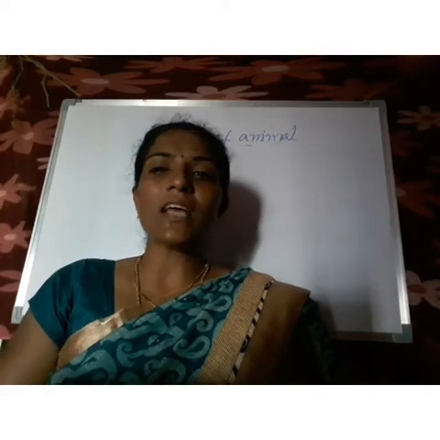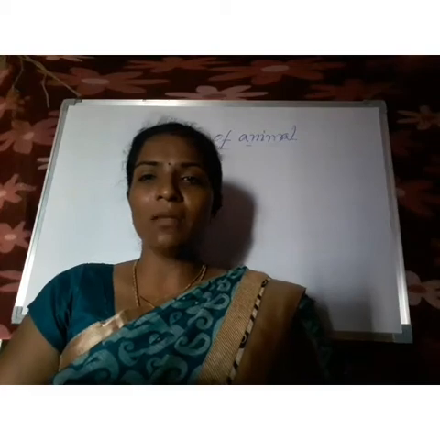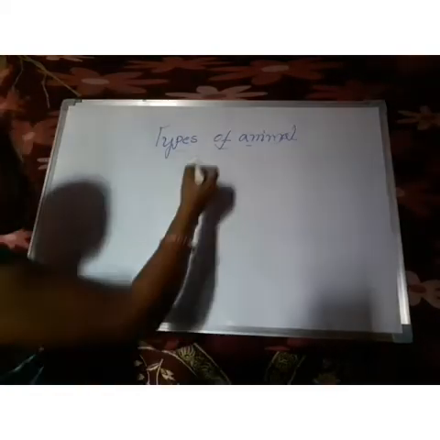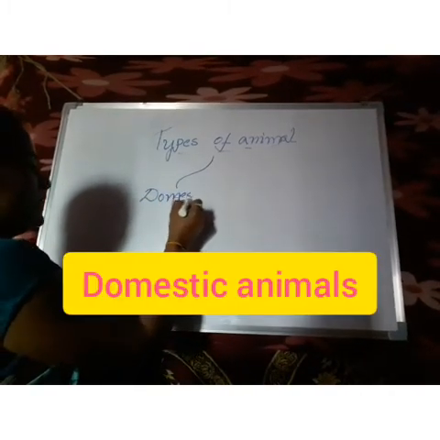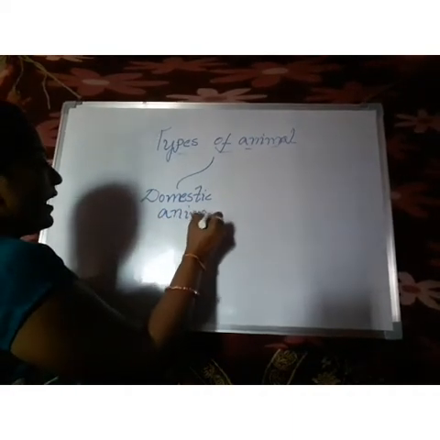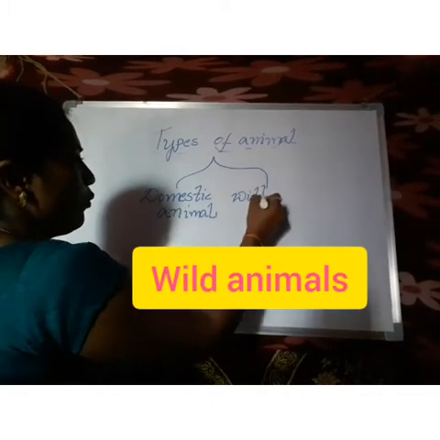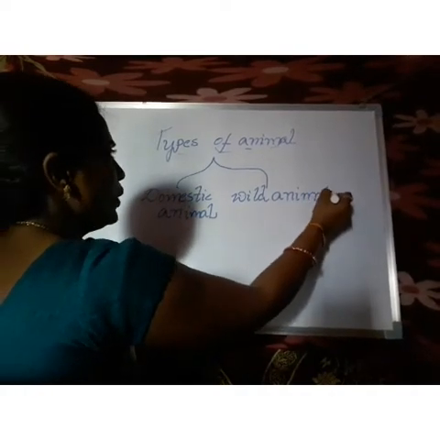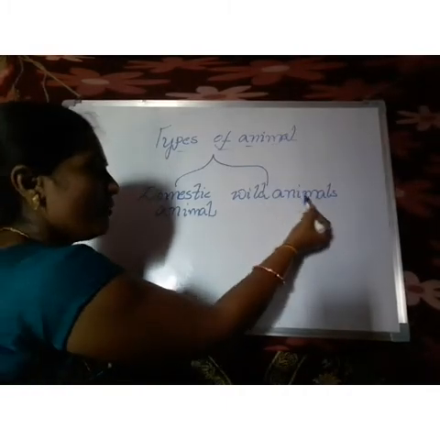In earlier classes I told the examples too, but now coming to our lesson, types of animals are also divided into 2 types. So what are they? First one is domestic animals. And another one is wild animals. Basically, the animals are divided into 2 types. First one is domestic animals and second one is wild animals.